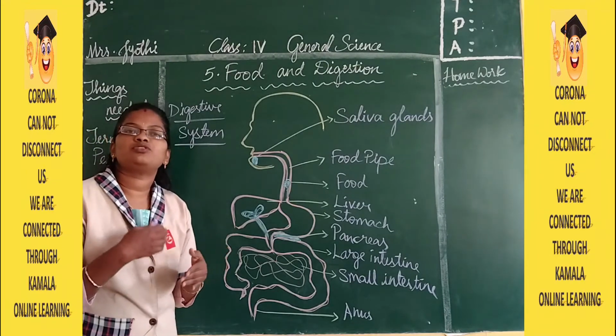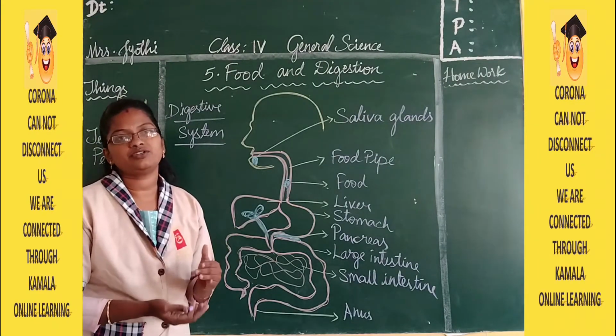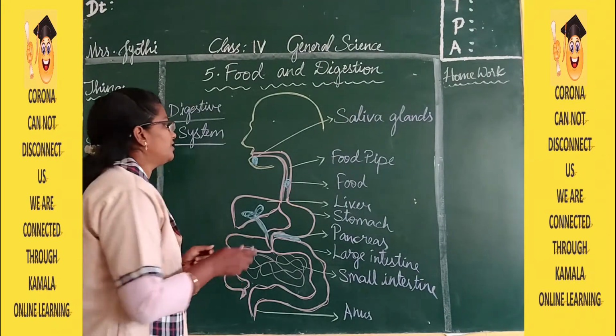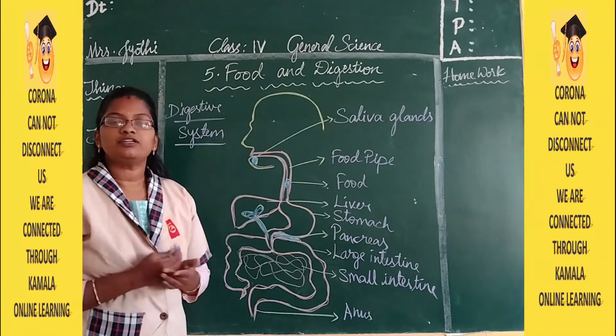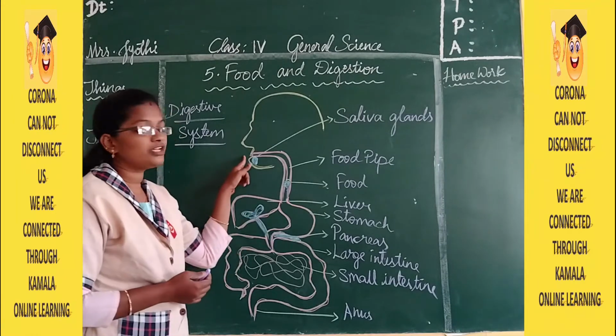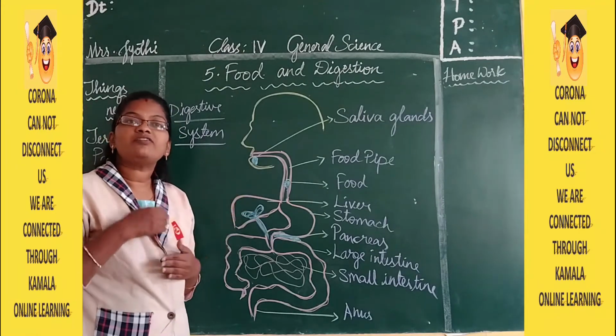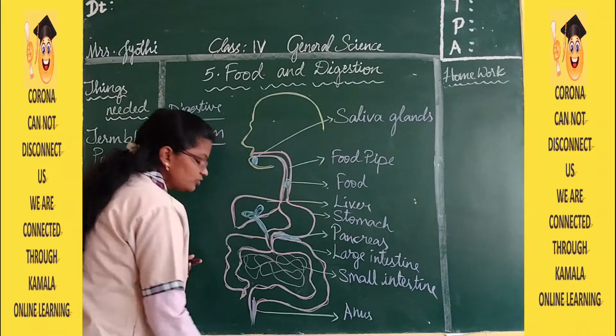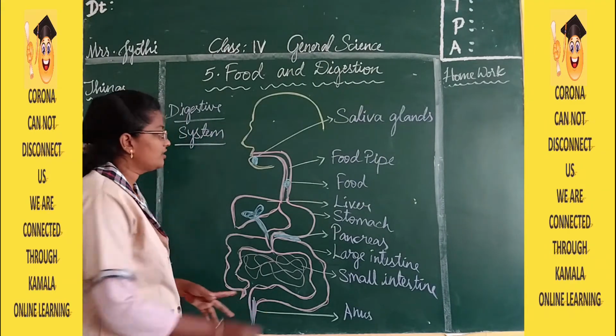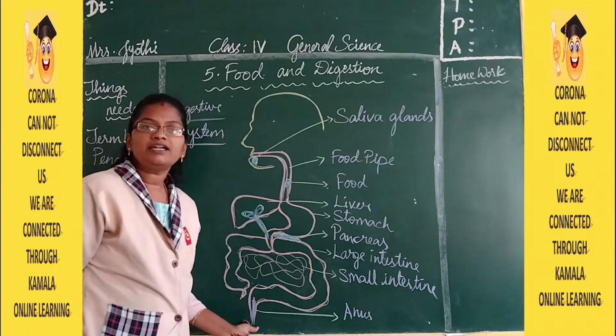Now what happens to the food after it enters into the body? Let us see. With the help of the mouth we are going to eat the food, and whatever undigested food is there comes out of the body through the anus. So mouth and anus.